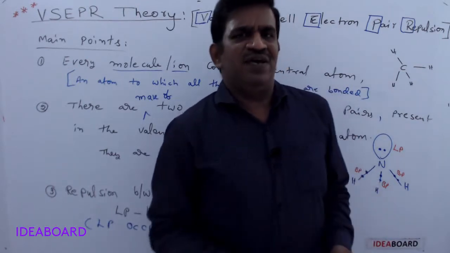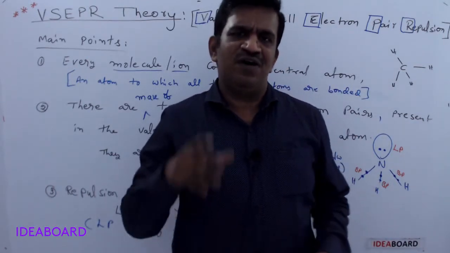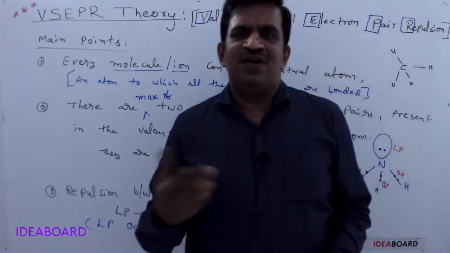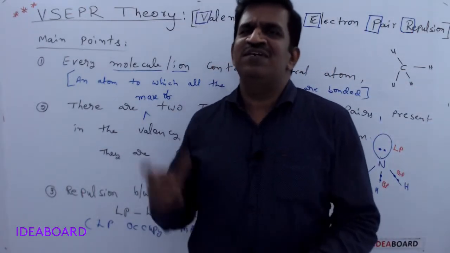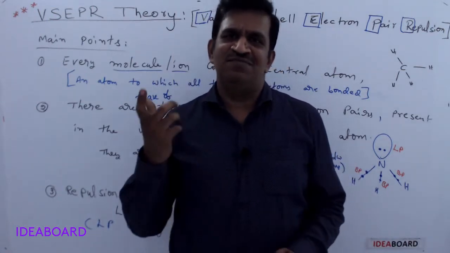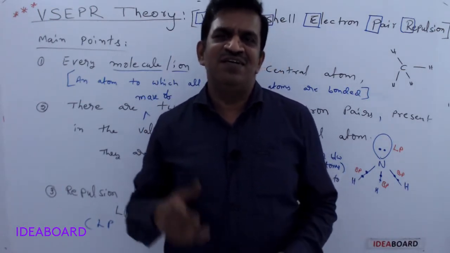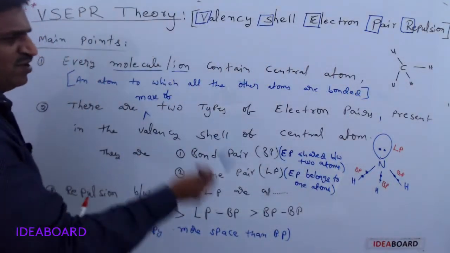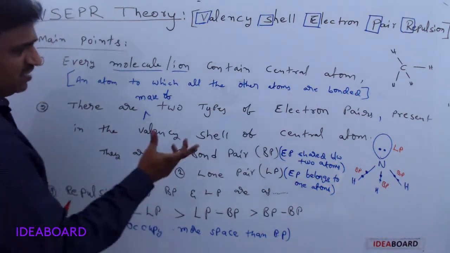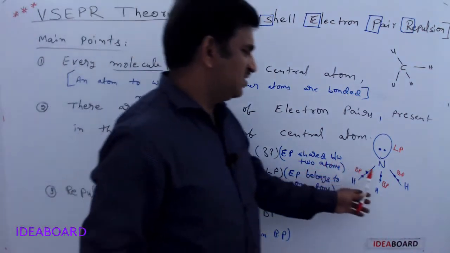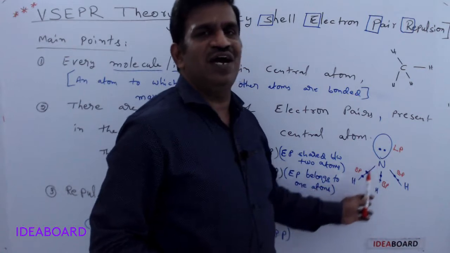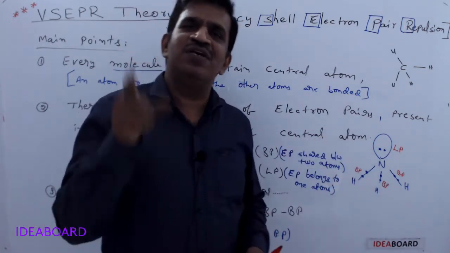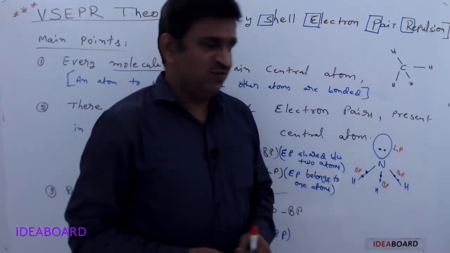But if a wife and husband are there, and the office timing ends at 5, and you are not reaching home after 5, then immediately there will be a call: where are you? If it is 5:30, they call again. So like that, there is a difference between a lone pair and a bond pair. A bond pair is shared between two atoms. A lone pair belongs to only one atom.